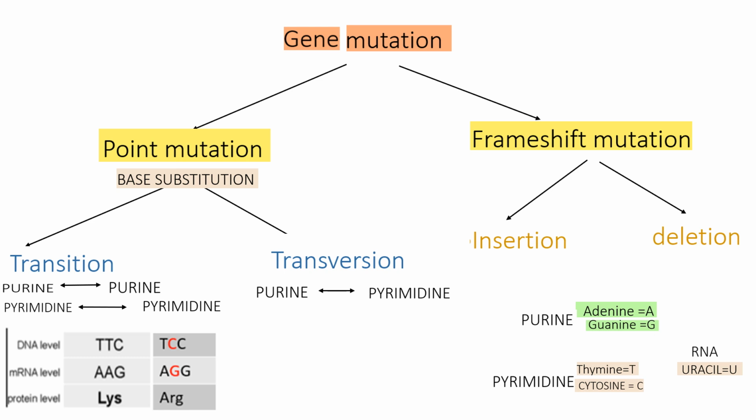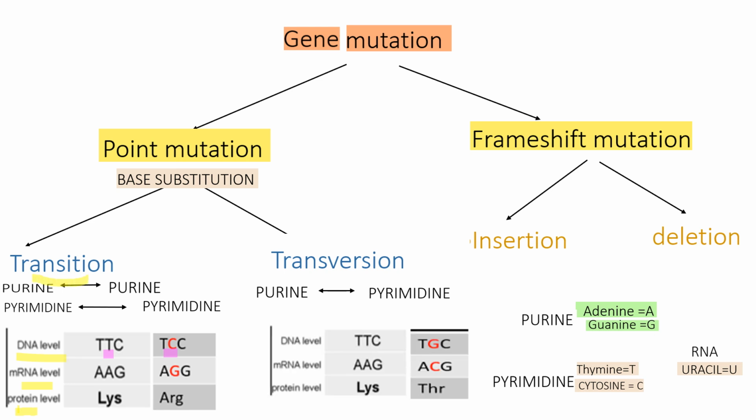Before we get into the examples, we'll see that the central dogma suggests that from a DNA, mRNA is formed, and from mRNA, amino acids are formed that will result in protein formation. Now, getting into the example: a thymine base is substituted by a cytosine base. That means both are pyrimidine bases. So a pyrimidine base is substituted by a pyrimidine base. So this will come under the category of transition.